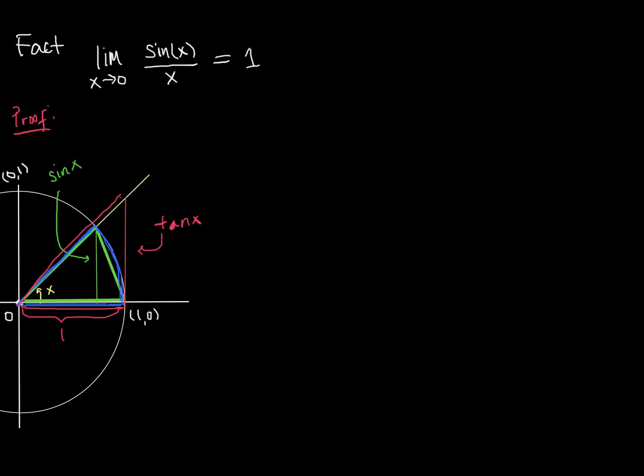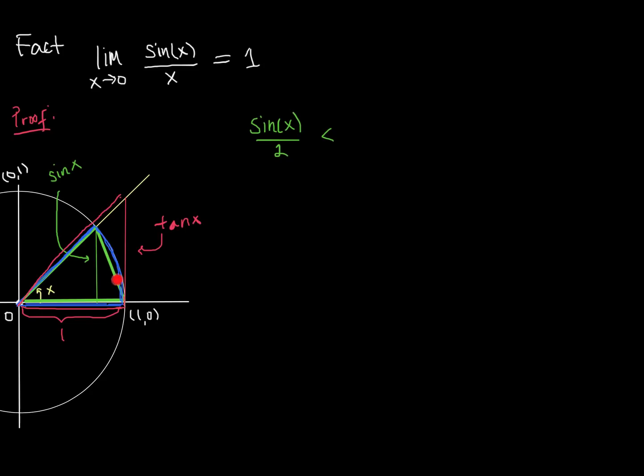This is a triangle, and the base is a value of 1, and the height is the sine of x. And so we have base times height divided by 2, and so that'll be 1 times the sine of x divided by 2, which is just going to be the sine of x divided by 2. All right, and that's going to be less than